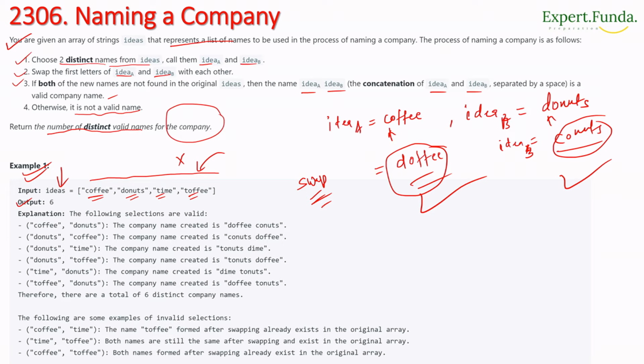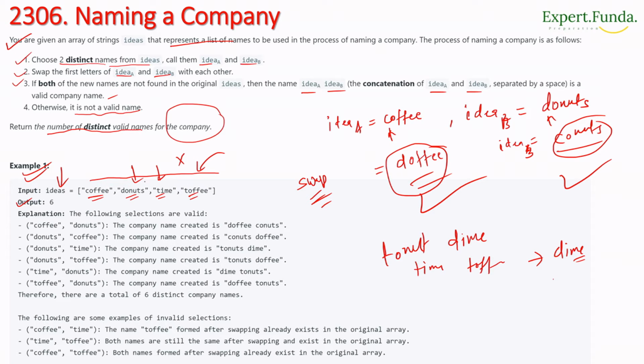Similarly we take time and toffee. The second time, for donut and time, if we swap the first letters, donut becomes tonut and time becomes dime.